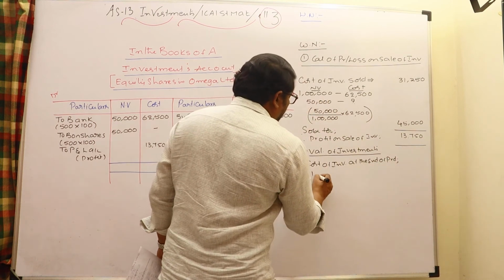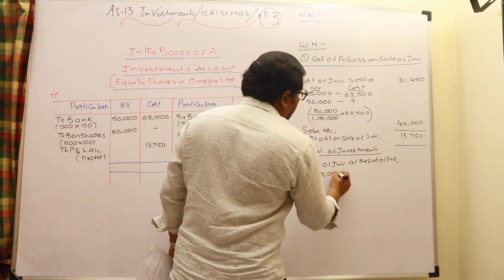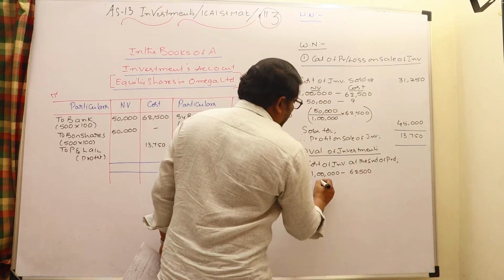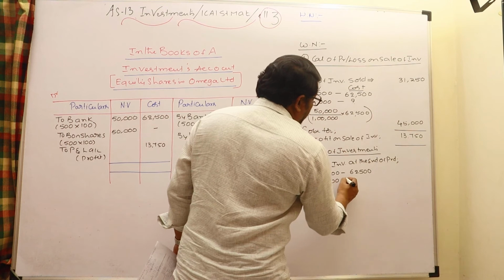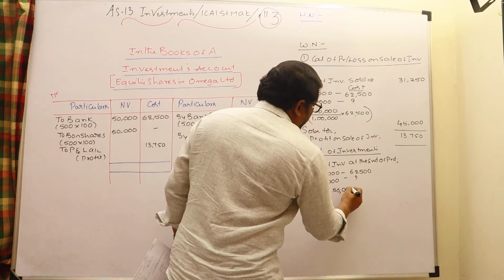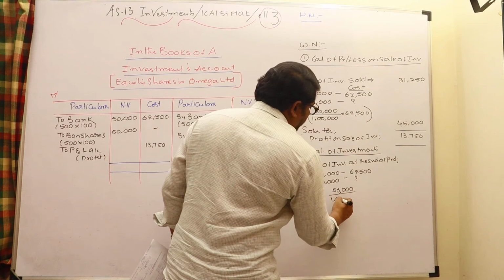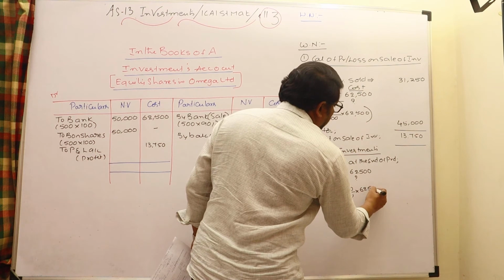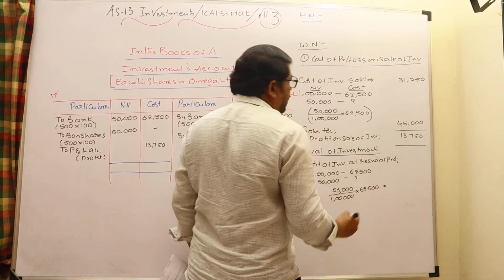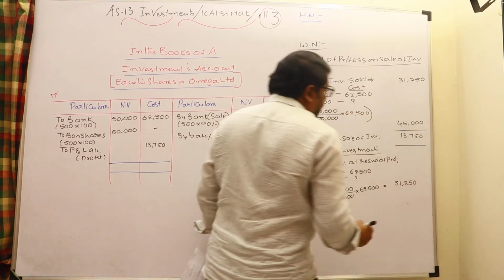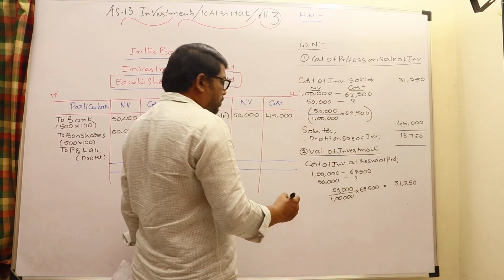So we know that total 1 lakh investments we are having, and their cost is 62,500. 50,000 nominal value of investments is left with us. What is the cost for them? Therefore 50,000 divided by 1 lakh into 62,500. Therefore the resulting amount is 31,250. Whatever the investments are left with us, their cost is 31,250.